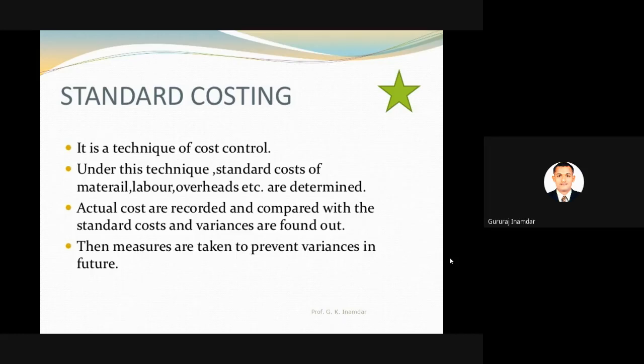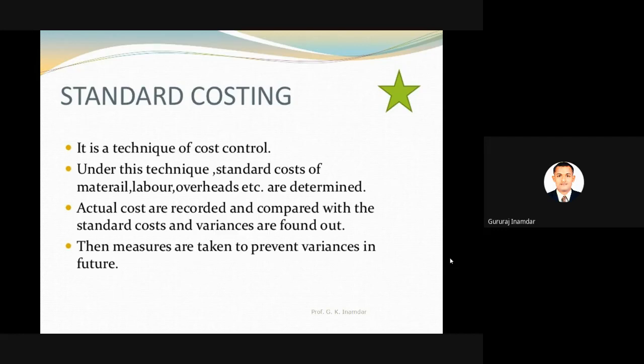Actual costs are recorded and compared with the standard cost, and variances are found out. Suppose we have sanctioned a budget of 10 lakh for one unit. But we have to compare with whatever the standards are, because the market is not stable. Every day there are different prices of raw material.